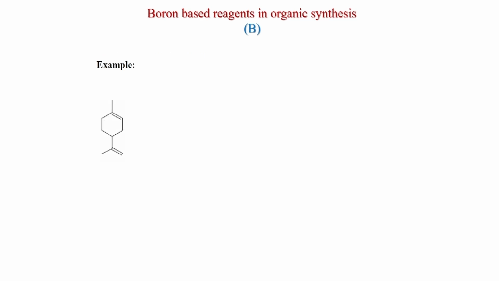So, this is limonene, and this is a chiral center actually. Here two double bonds are there, where one is in the ring, another is outside the ring. And when it is treated with hexyl borane in THF, what happens? This carbon and this carbon react with boron, and now you get this boron compound. See, this boron compound is formed, and here also I told, a chiral center is formed.